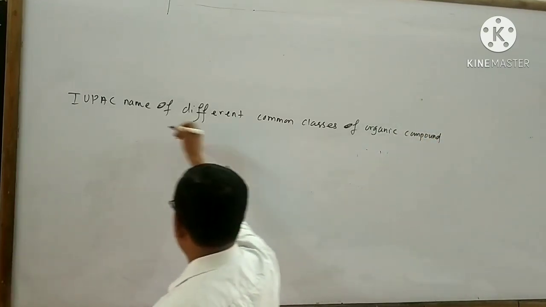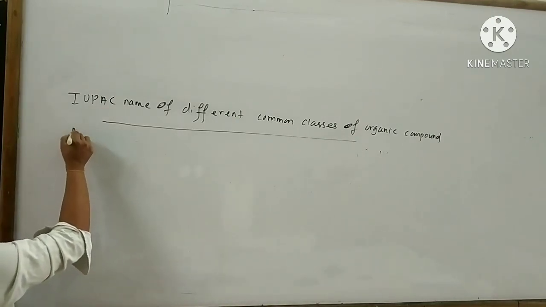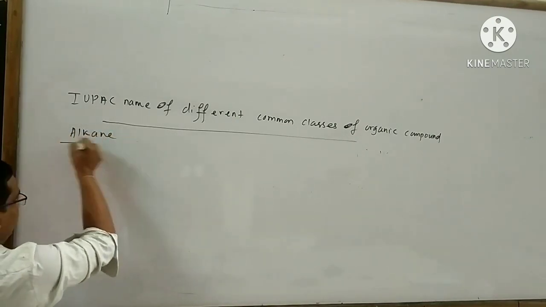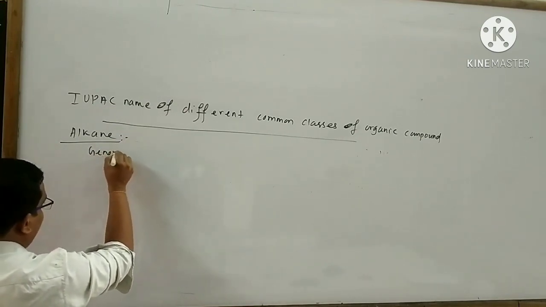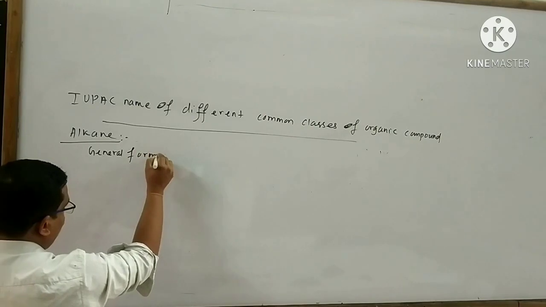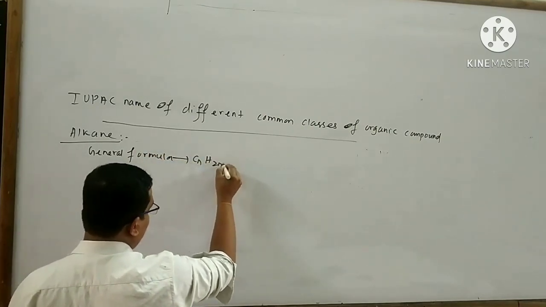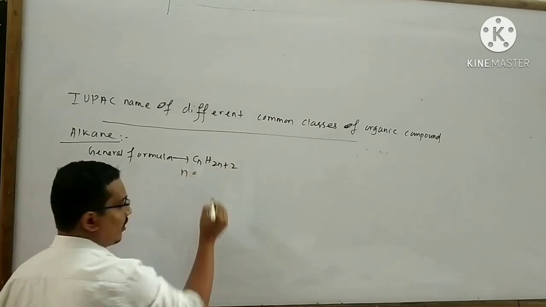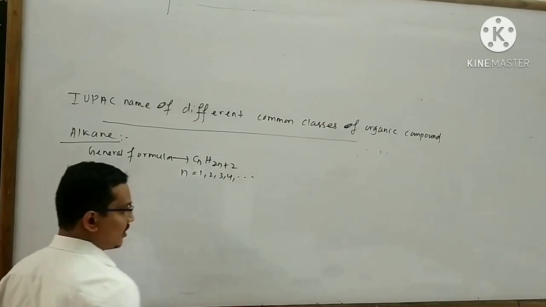At first, I will discuss about alkane. The general formula of alkane is CnH2n+2, where n equals 1, 2, 3, 4, and so on.